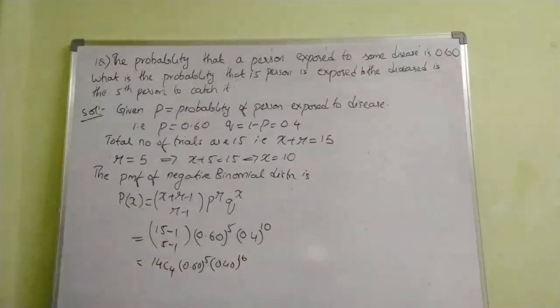Now simplify this one. 14C4 into 0.6 power 5 into 0.4 power 10. We get the answer. First, 14C4 is 1001, into 0.6 power 5, into 0.4 power 10, which equals 0.0082.